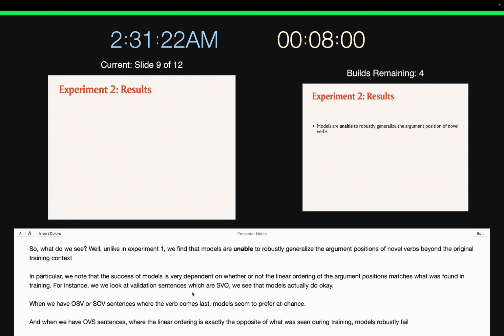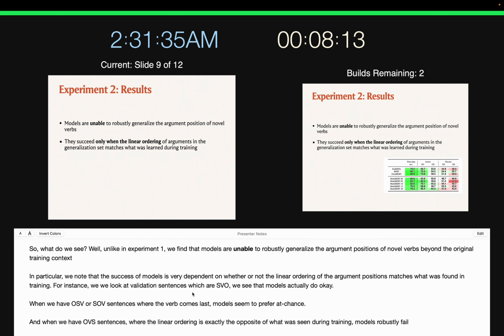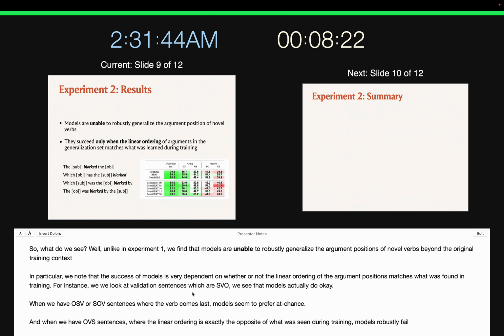So, what do we see? Well, unlike in Experiment 1, we find that models are unable to robustly generalize the argument positions of novel verbs beyond the original training context. In particular, we note that the success of models is very dependent on whether or not the linear ordering of the argument positions matches what was found in training. For instance, when we look at validation sentences which are subject, verb, object, such as simple active sentences like the subject blorked the object, models seem to do pretty okay.